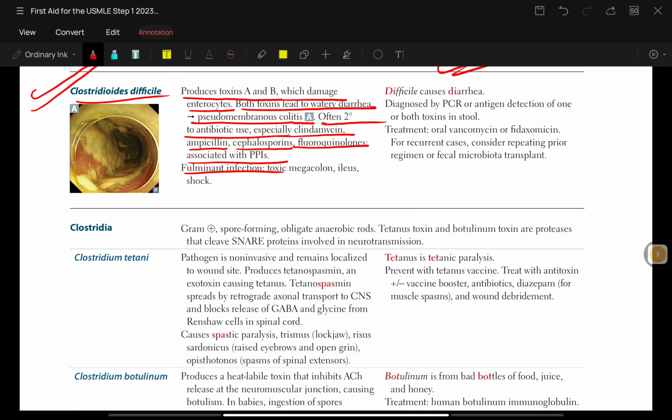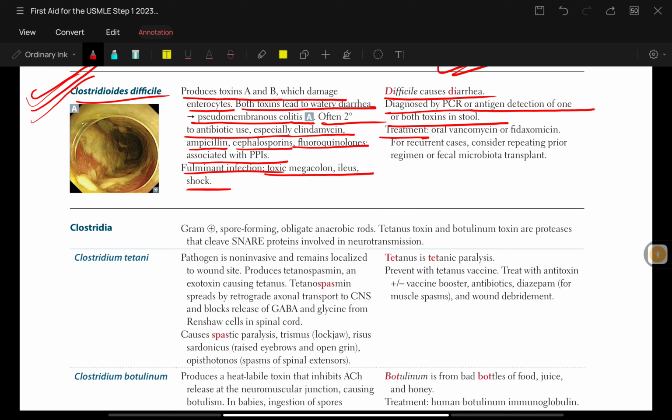Fulminant infections cause toxic megacolon, ileus, and shock. To remember, C. difficile causes diarrhea, diagnosed by PCR or antigen detection of one or both toxins in stool.